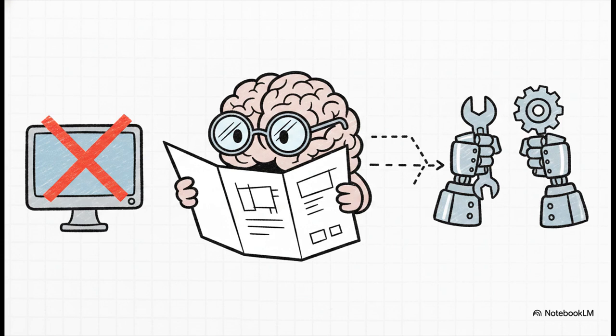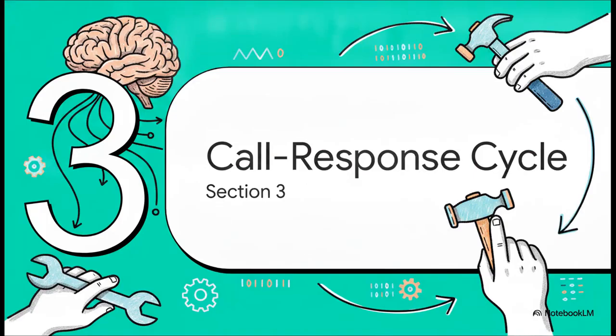And this brings us to a massively important realization. The model never executes the code itself. It literally can't run a Python script or ping a database. Think of the model strictly as the brain. It reads the situation, picks the right tool from its manual, and formats the arguments. It relies 100% on your application, which acts as the hands, to actually do the heavy lifting and run the code. Which leads us nicely to Section 3, the call-response cycle.